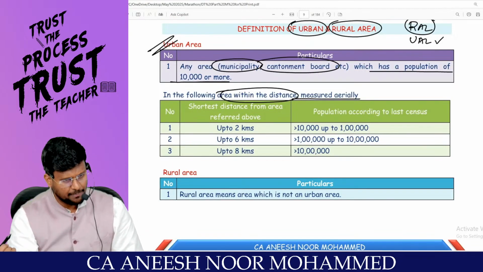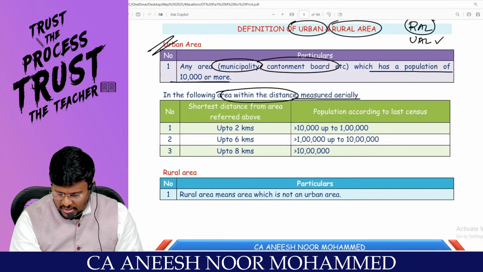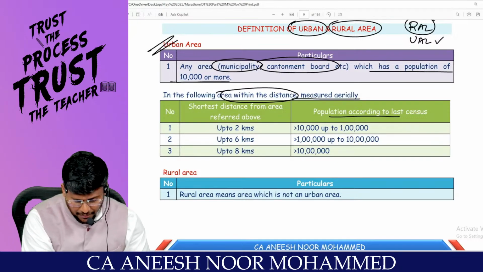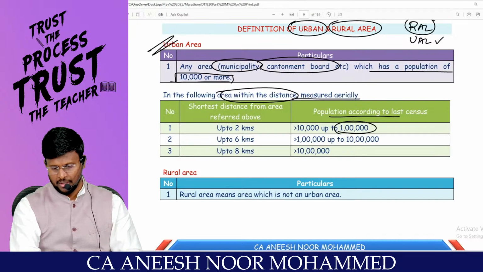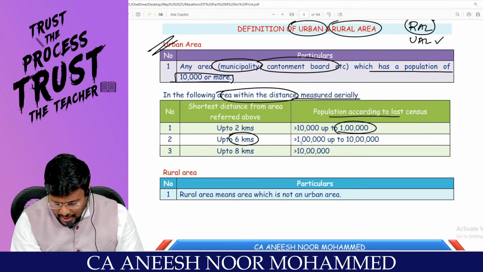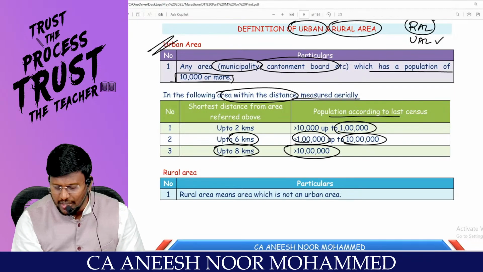2 kilometers. So distance from area referred above up to 2 kilometers. If the population according to last census is more than 10,000, because here itself covered 10,000. More than 10,000 up to how much lakh? 1 lakh. Sir, my kilometer up to how much kilometers? 6 kilometers. More than 1 lakh up to how much lakh? 10 lakh. Up to 8 kilometers. Sir, more than 10 lakh.